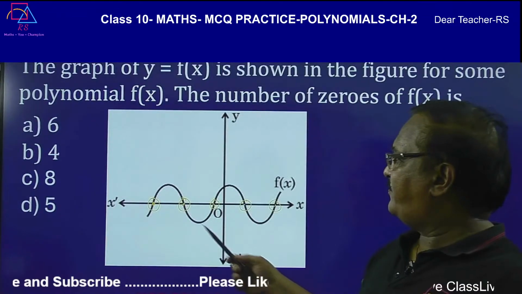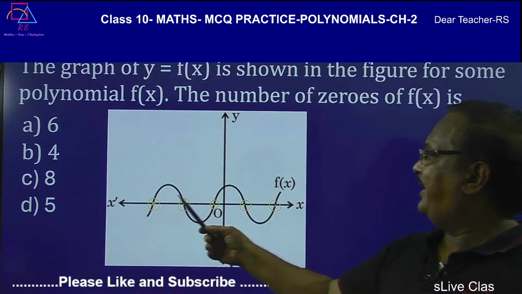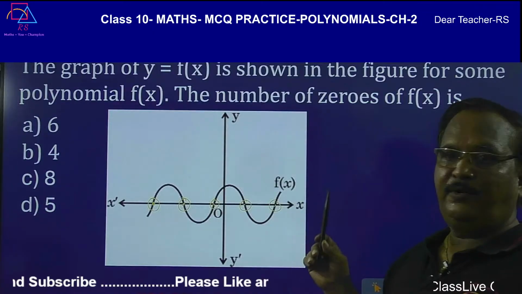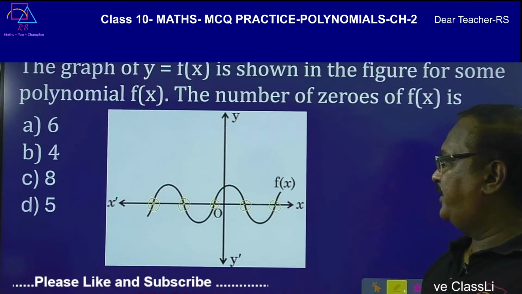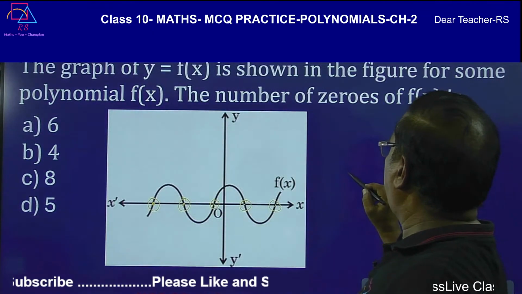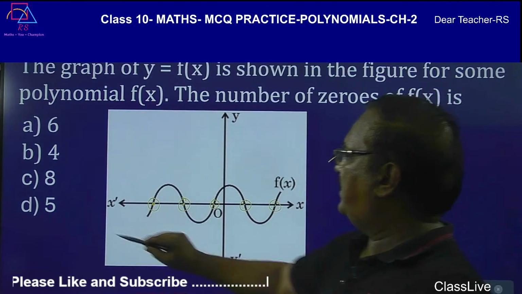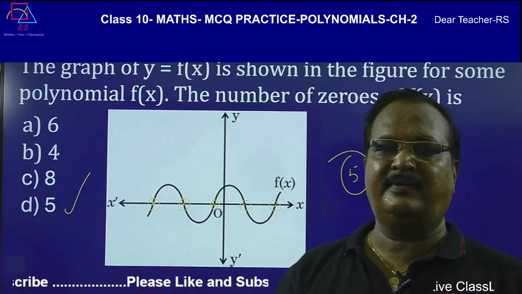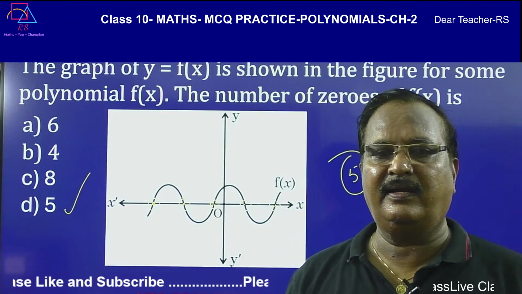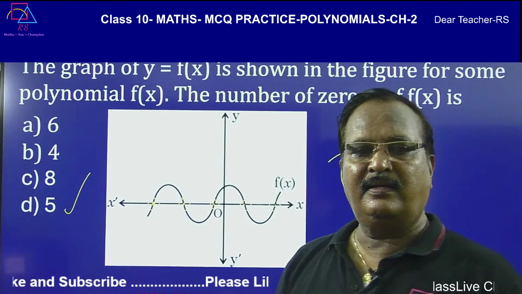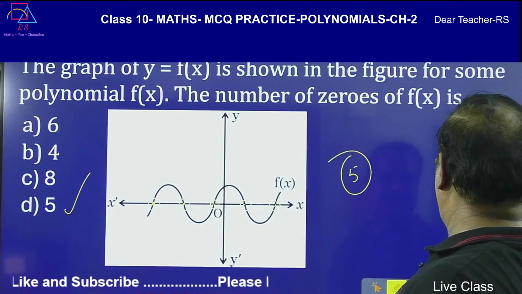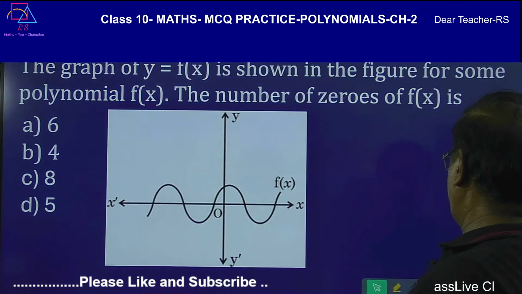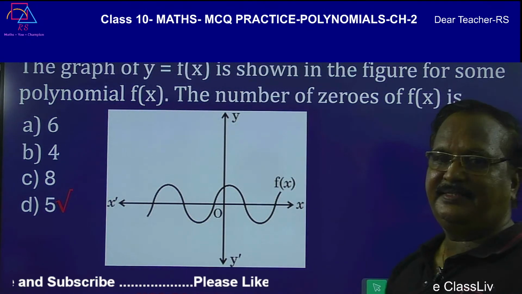So this graph is meeting the x-axis at 1, 2, 3, 4, 5 points, at 5 points. So number of zeros is equal to 5. So the answer is 5. Okay, let me see the answer. Yes, 5 is the answer.